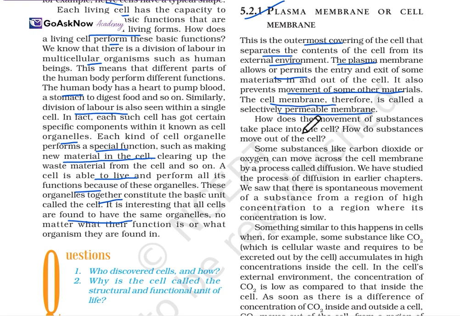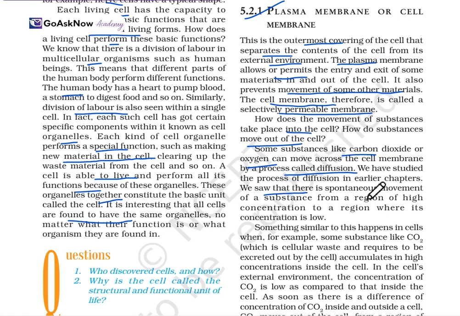How does the movement of a substance take place into the cell, and how do substances move out of the cell? Now, this is the question. Some substances like carbon dioxide or oxygen can move across the cell membrane by the process which is called diffusion. We have studied the process of diffusion in an earlier chapter.